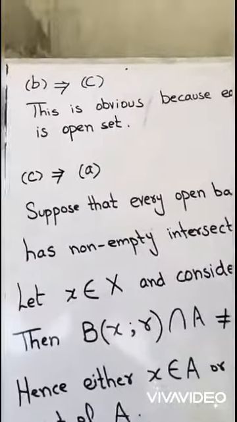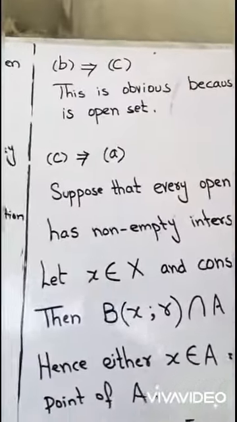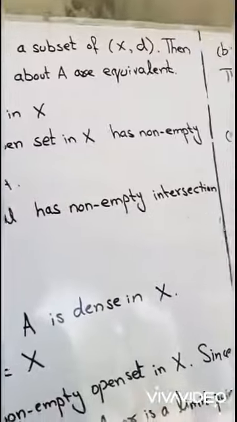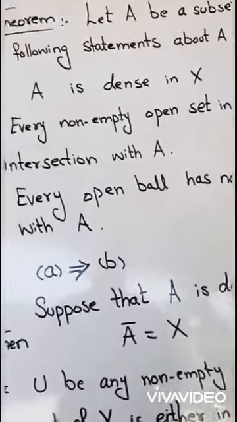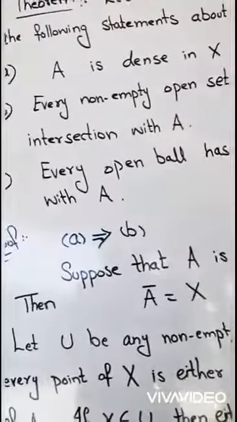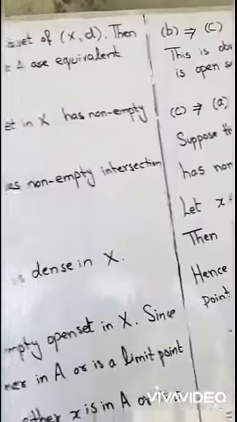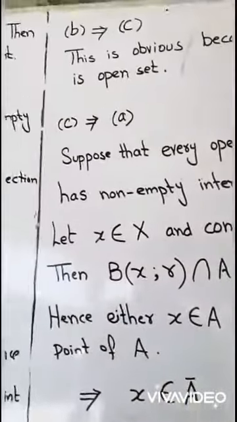Next, 2 implies 3. This is obvious because each open ball is an open set. What is 2? Every non-empty open set in X has a non-empty intersection with A. So we know that every open ball has a non-empty intersection, because every open ball is an open set. Clear?